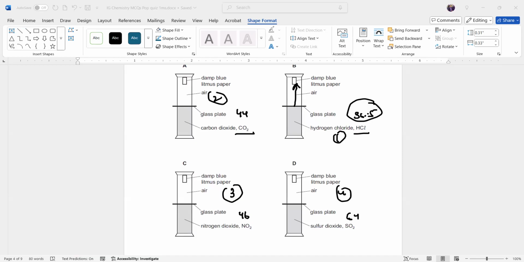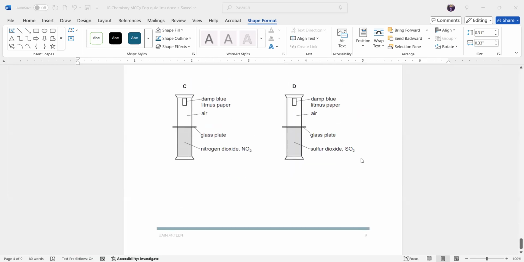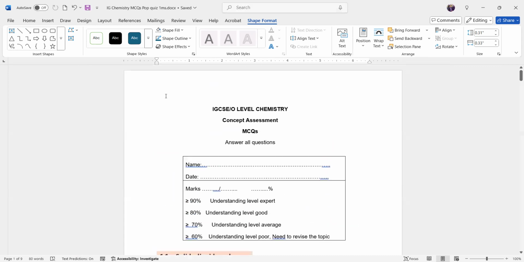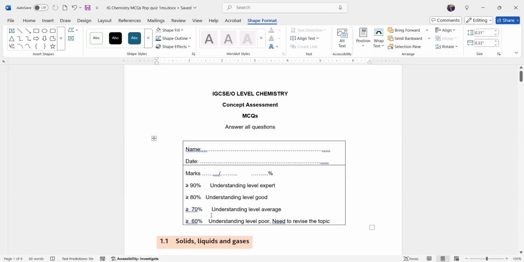So this was a pop quiz. This is the last question here. So this was a pop quiz related to topic 1.1 and 1.2.